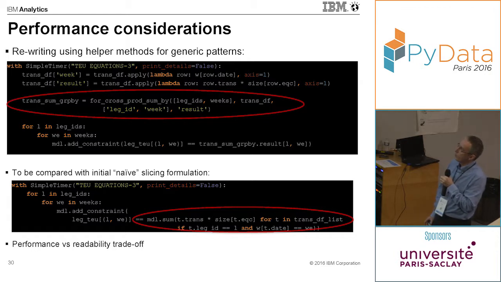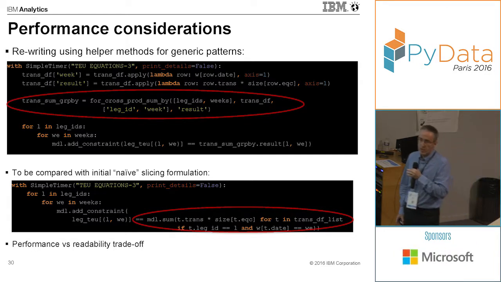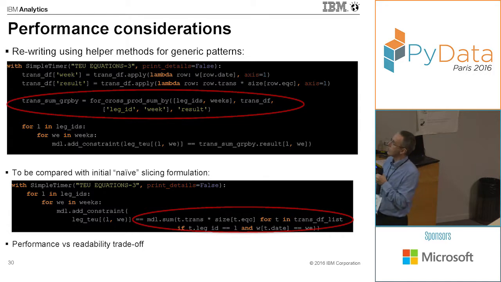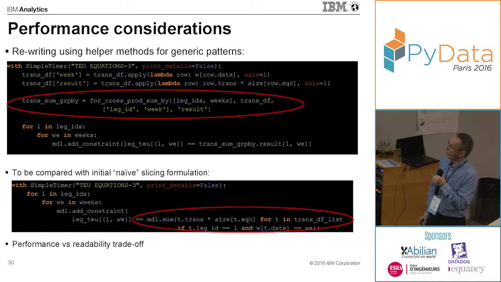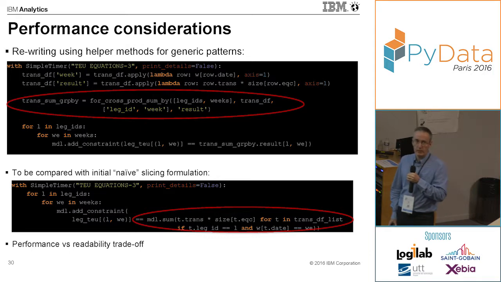We created a helper method that does all the merging, group by and aggregation on the input data frame. This can be compared to the naive slicing formulation. It's a bit more verbose, but about the same complexity.